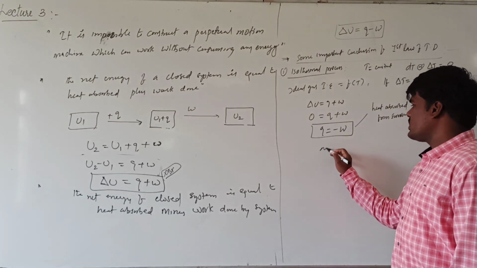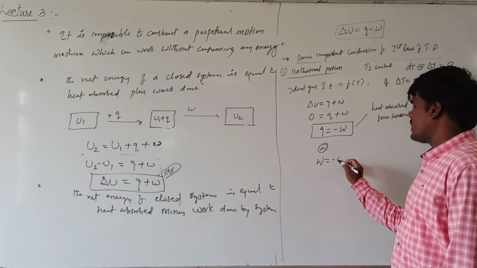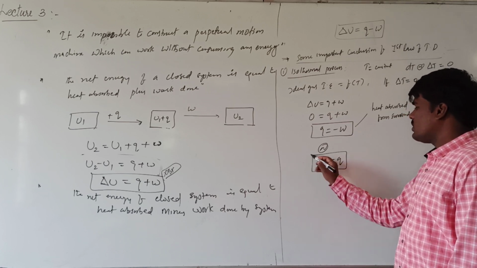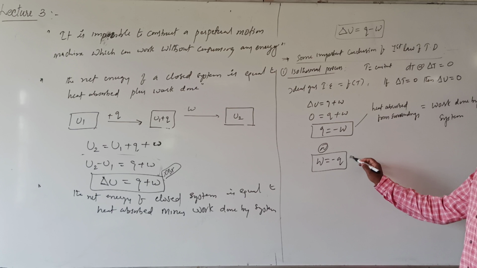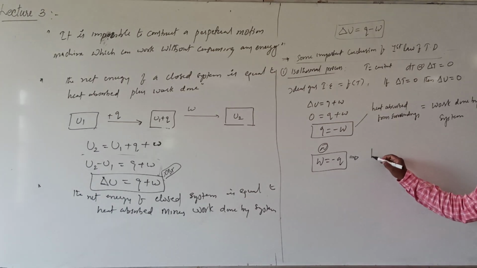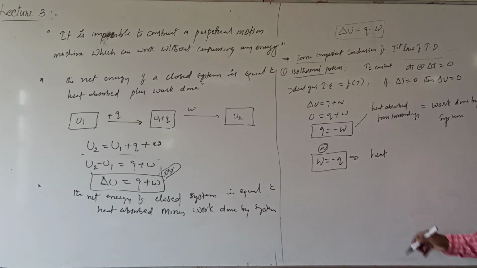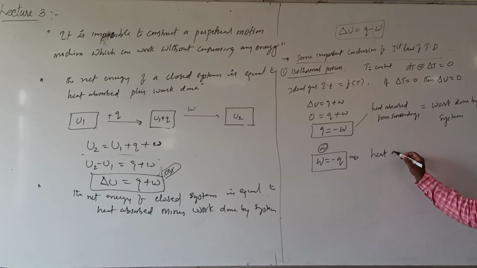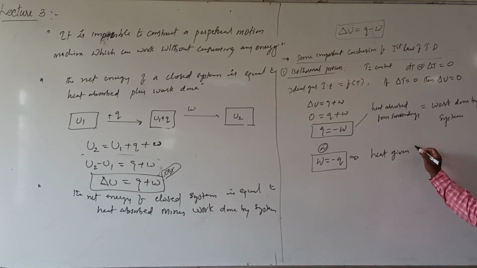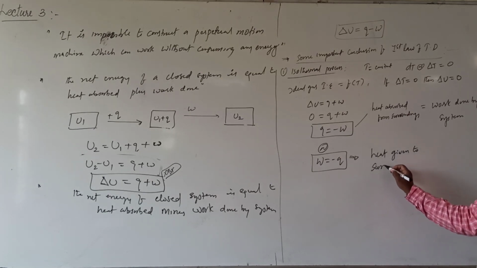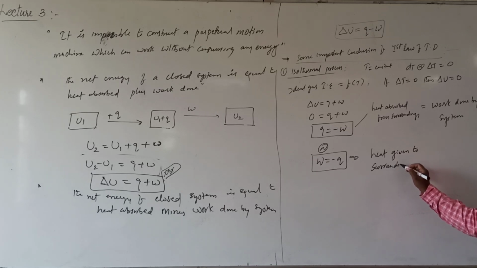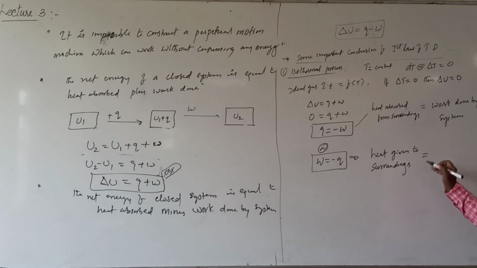Our other possibility is what? W is equal to minus Q. If W is equal to minus Q, what does this indicate? The minus sign indicates heat given to the surroundings is equal to work done on the system.